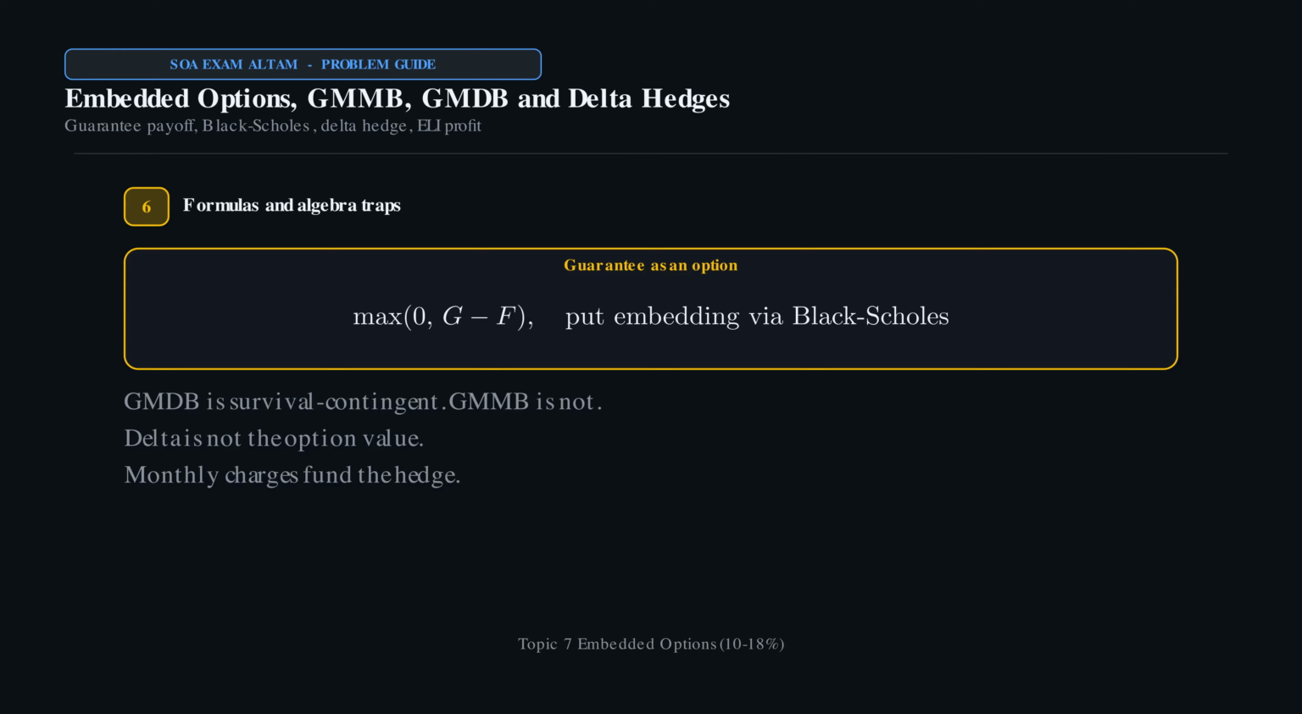Algebra trap: pricing a GMDB like a GMMB and dropping survivorship. Another trap: reporting delta as if it were the option value. And monthly charges exist to fund the hedge. Do not ignore them in the profit test.